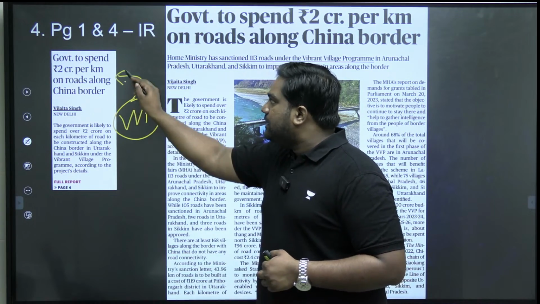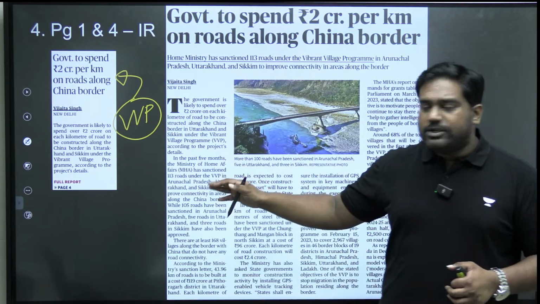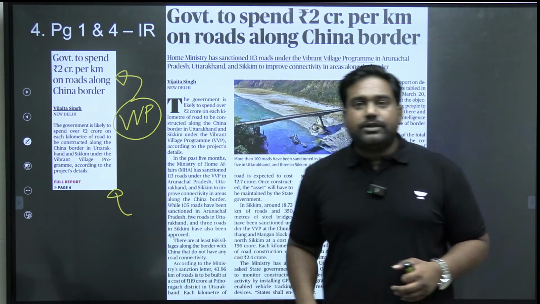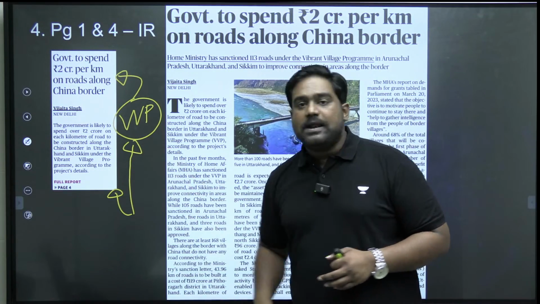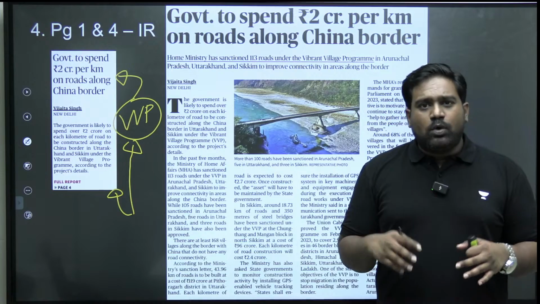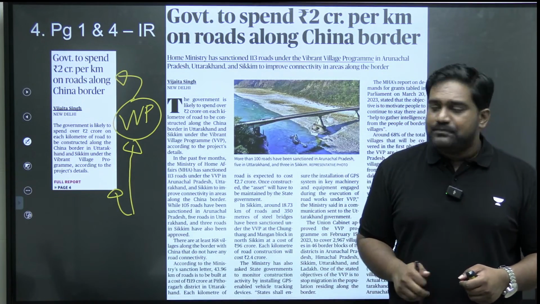The article says that the government is going to spend 2 crore rupees per 1 kilometer of road, which will be constructed near the Chinese border under the Vibrant Villages program. So let's understand what the Vibrant Villages program is. What is the significance of this program?